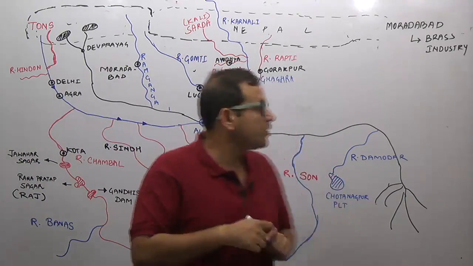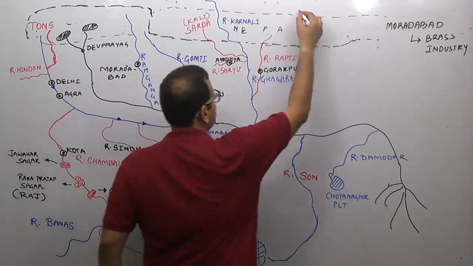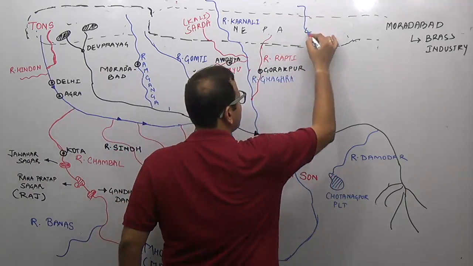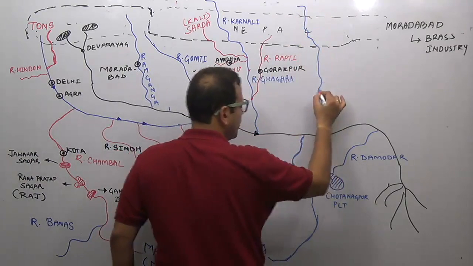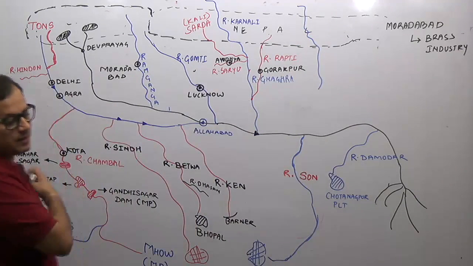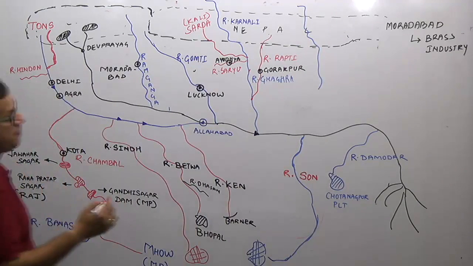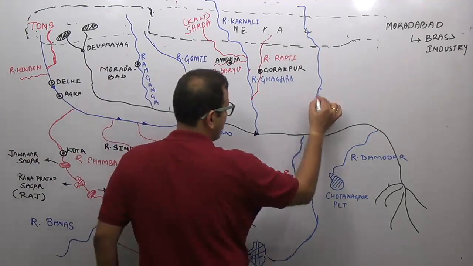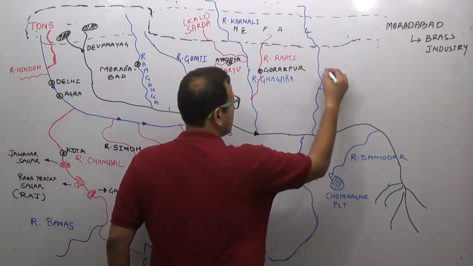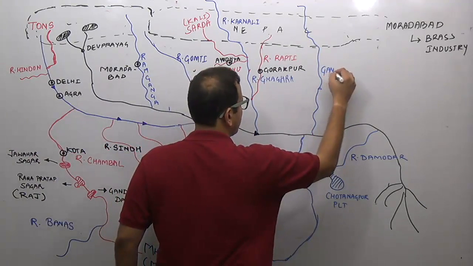The next important river is River Gandak, again in the Tibetan Mansarovar region, and it joins River Ganga.